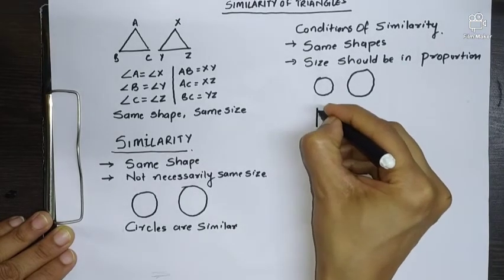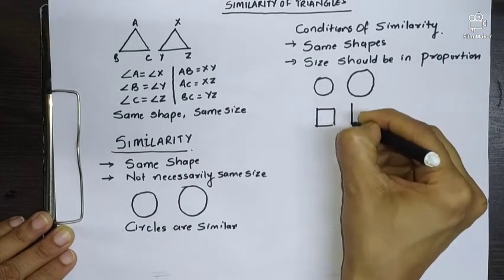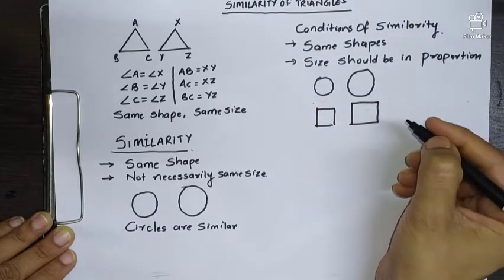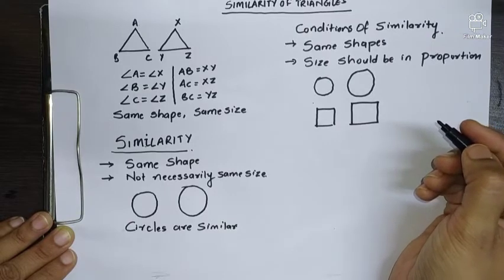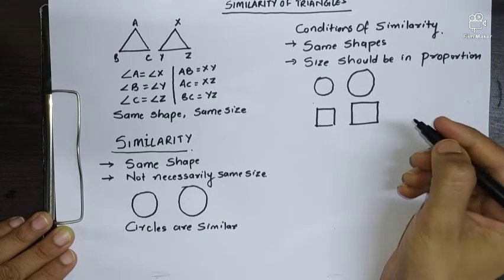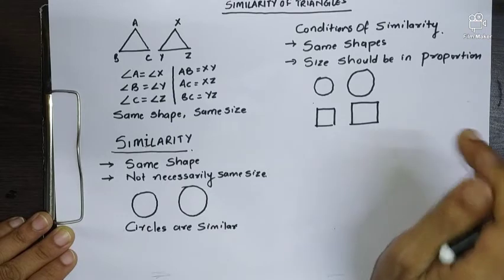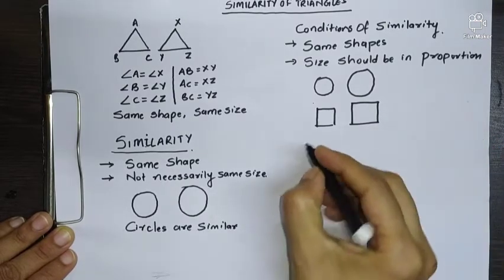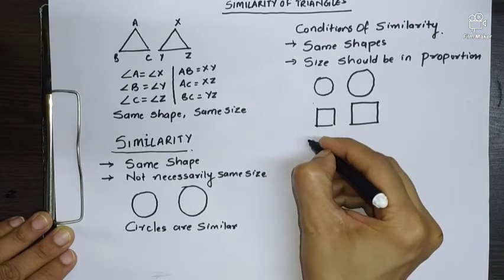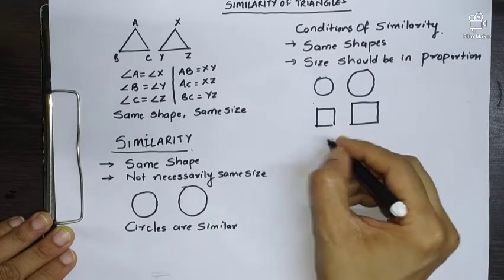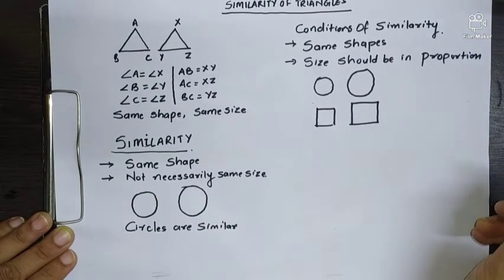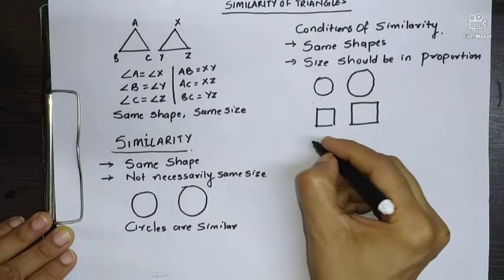If I take squares, this is a smaller square, this is a bigger square. Obviously all sides are equal, the shapes are the same, and size will also be in proportion. So I can say all regular polygons, obviously they will be similar. Now comes the condition for triangles. Triangles, the size can be in proportion, or cannot be in proportion.